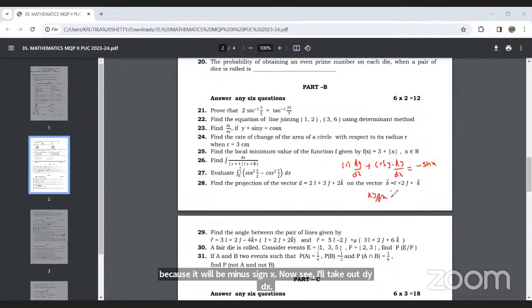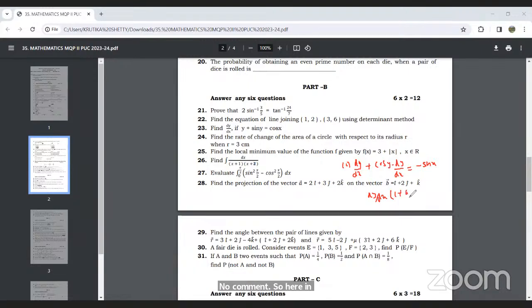So on the LHS it will be 1 plus cos y, is equal to minus sin x. Or if we simplify, we get dy by dx is equal to minus sin x divided by 1 plus cos y.